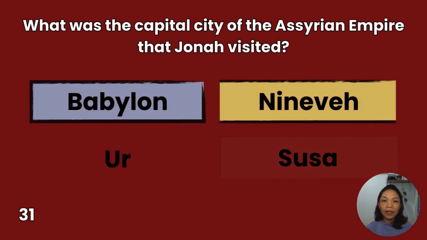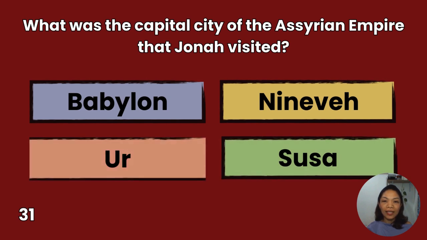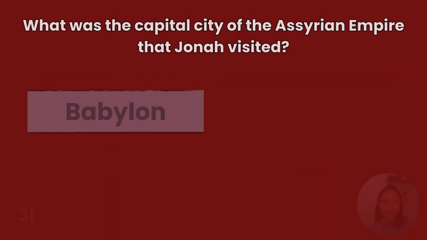31. What was the capital city of the Assyrian Empire that Jonah visited? Babylon, Nineveh, Susa. You have 10 seconds to answer.